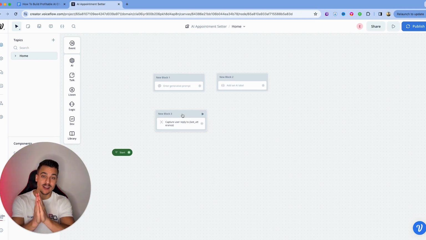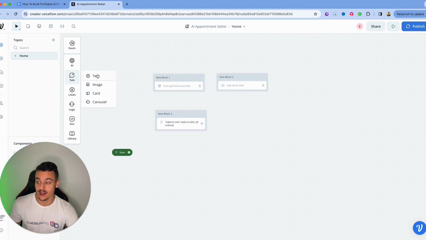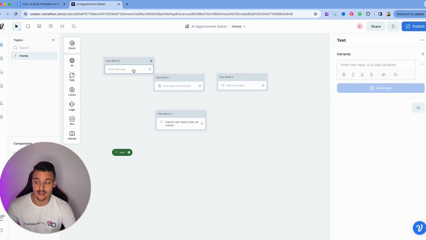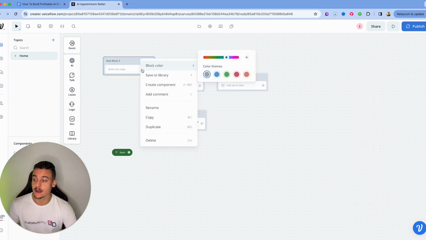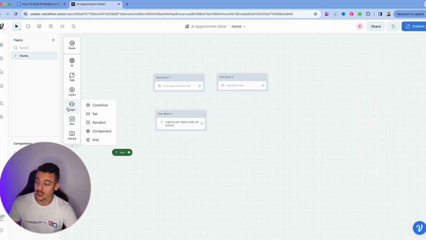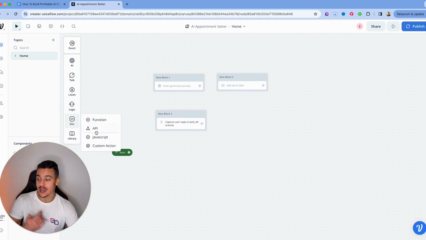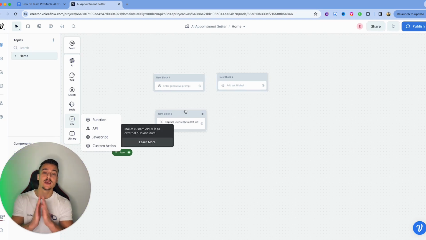Now, given that we're building only AI in this flow, we're not going to use anything else such as text cards where you can simply write text and you can generate multiple variants for that text. And there's also more advanced logic such as conditions, which we're going to be using, functions, APIs, JavaScript, etc. But for this video, we're going to keep it very simple.